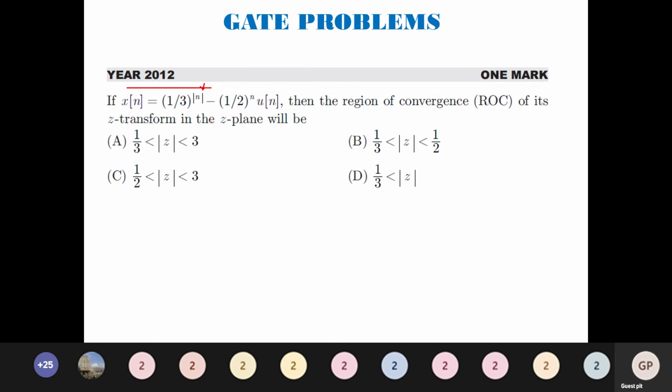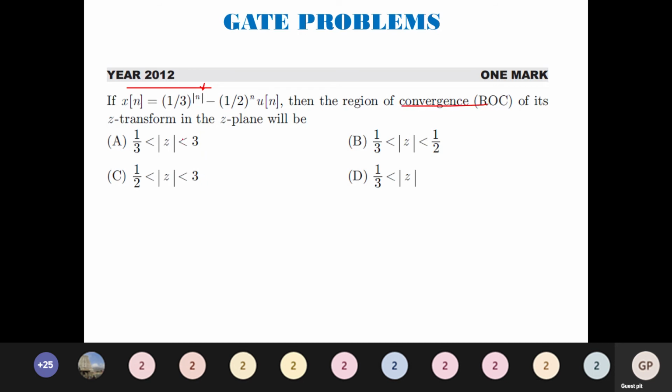What commonly people make mistake is they think this is (1 by 3) whole power n minus (1 by 2) whole power n u of n. If it is going to be (1 by 3) whole power n, directly we can answer z by z minus 1 by 3, mod z greater than 1 by 3. (1 by 2) whole power n, z by z minus 1 by 2, mod z greater than 1 by 2. Direct answers you can give. But here it is mod n. Since mod n is given, we have to take the z transform and finally come to a conclusion. So don't go blindly by looking at that as normal n.